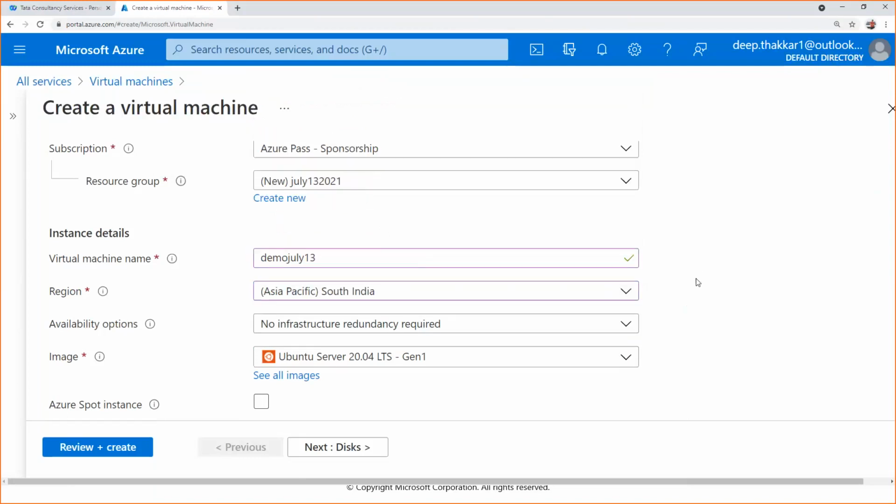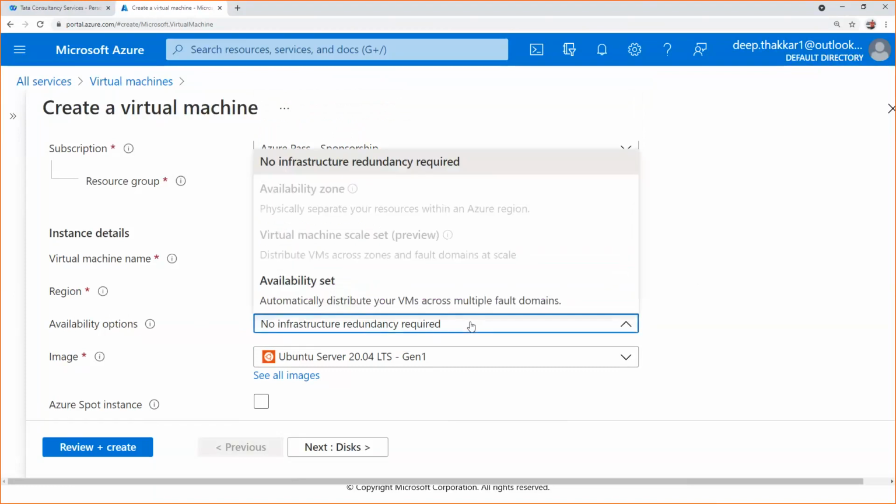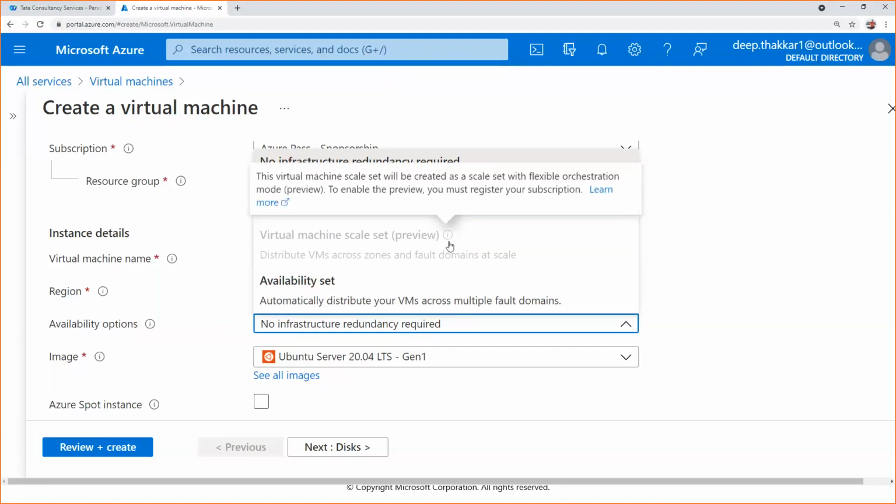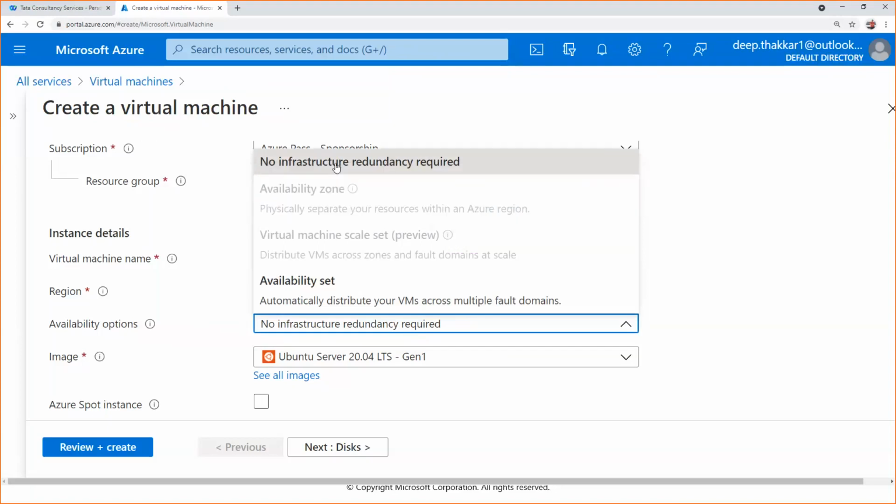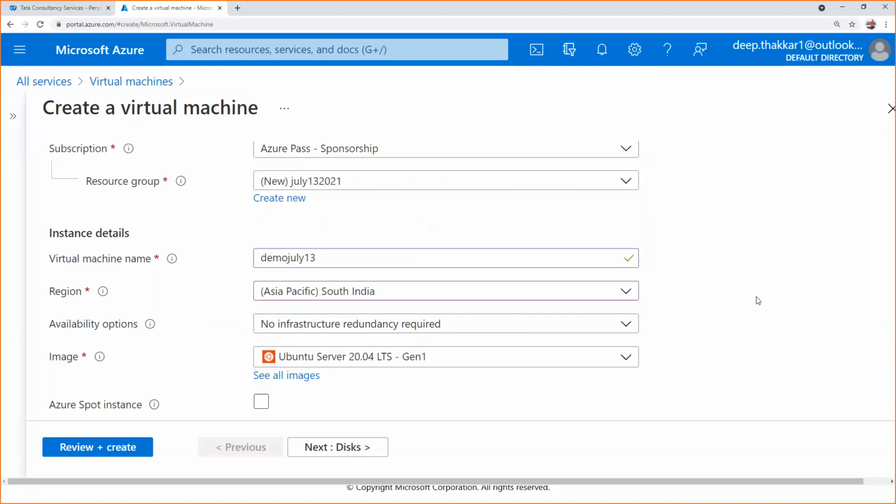After that, availability options. As I said, I gave you an example of availability zone. If you want to create any availability set, then we should use this option. Otherwise, you can select the availability zone or virtual machine scale set. These are the extra parameters which will give you a good SLA like 99.99. For demo purposes, I'm not selecting anything. I'm just selecting no infrastructure required.